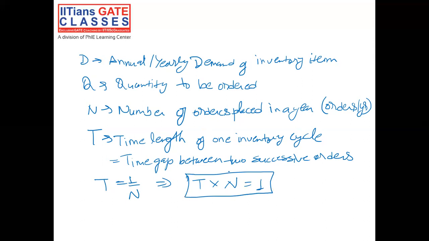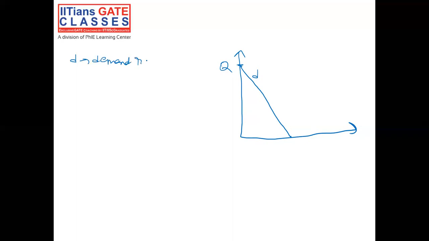Now let's see the graph for the ordering quantity and the time. If you see here, we do have at the starting of time some quantity Q. It is getting depleted by a daily demand of small d. Small d is the demand rate.